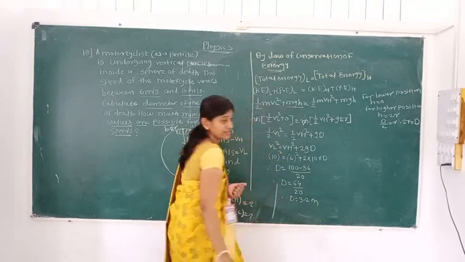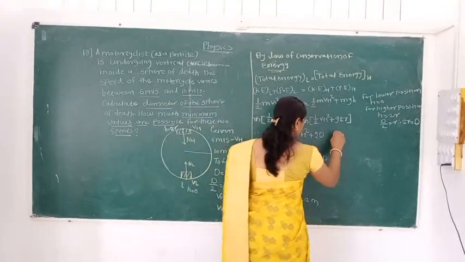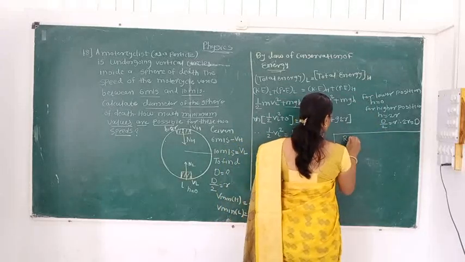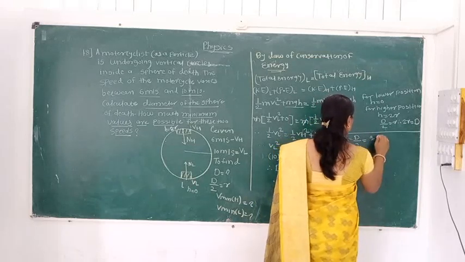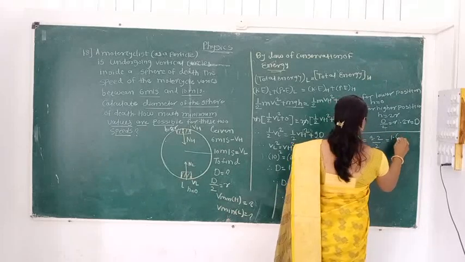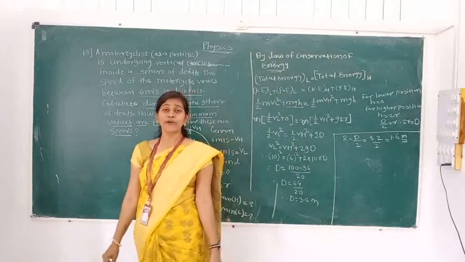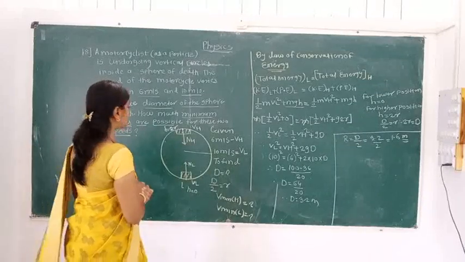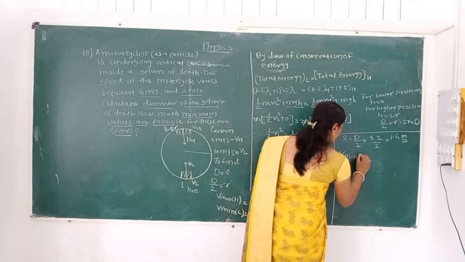This is the diameter. Here we have to find out the radius. How are we getting the radius? r is equal to d by 2. So 3.2 divided by 2 is equal to 1.6 meter. This is the radius that we got. Now we have to find out the two minimum values for the speed. So V minimum at the lowest point.